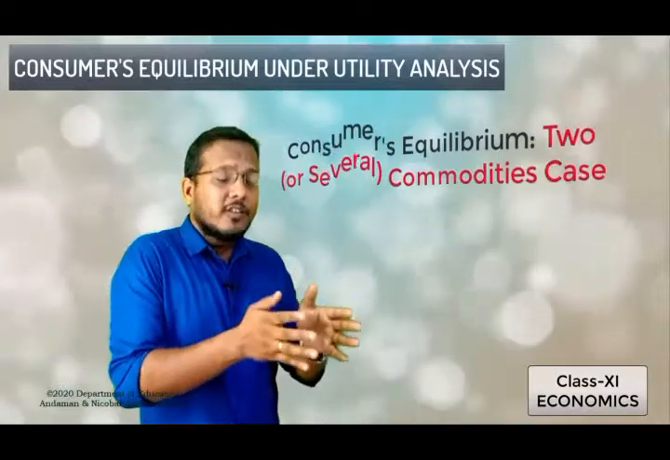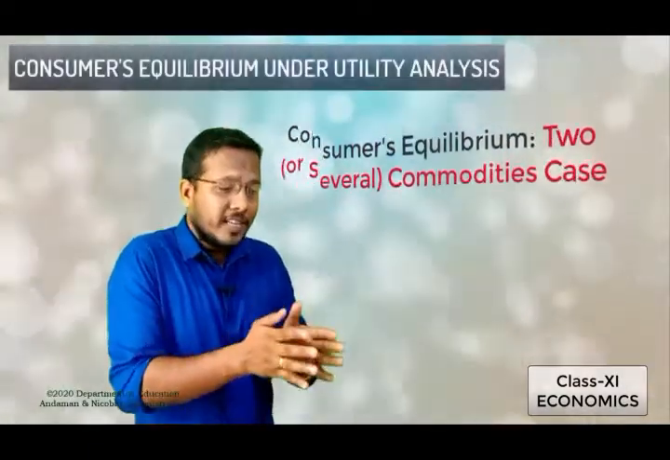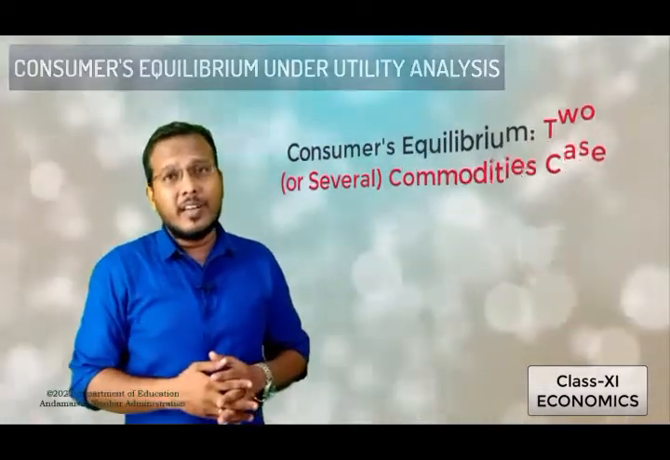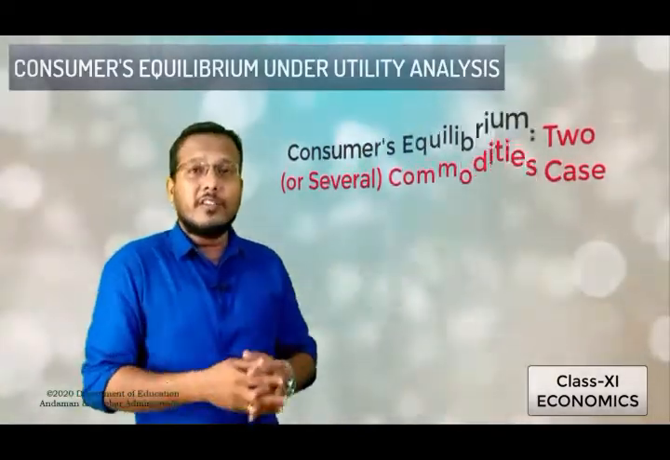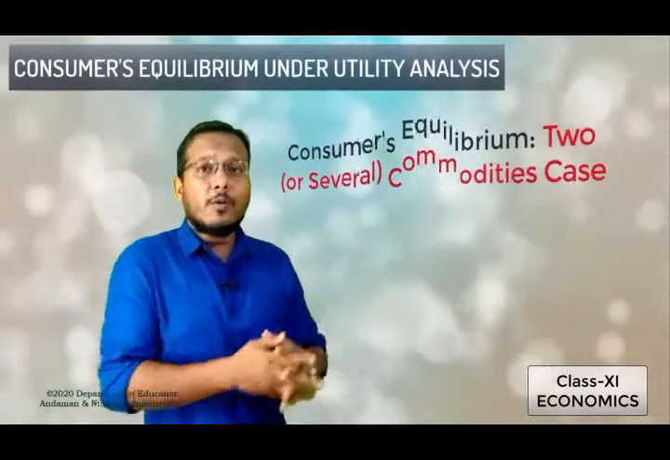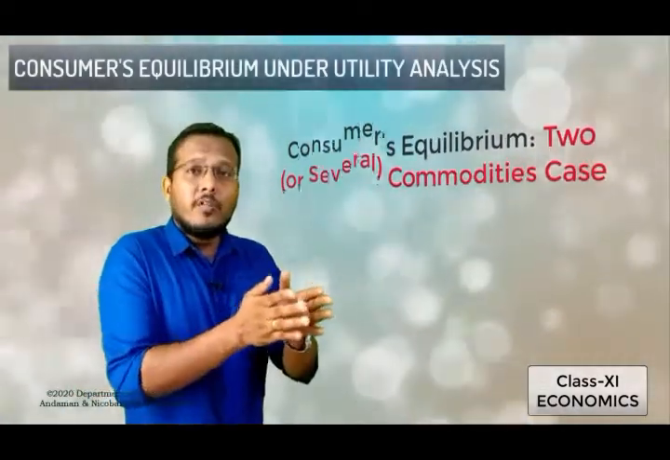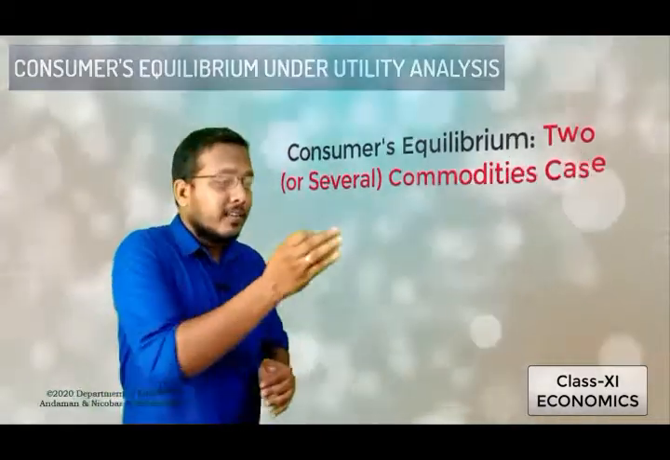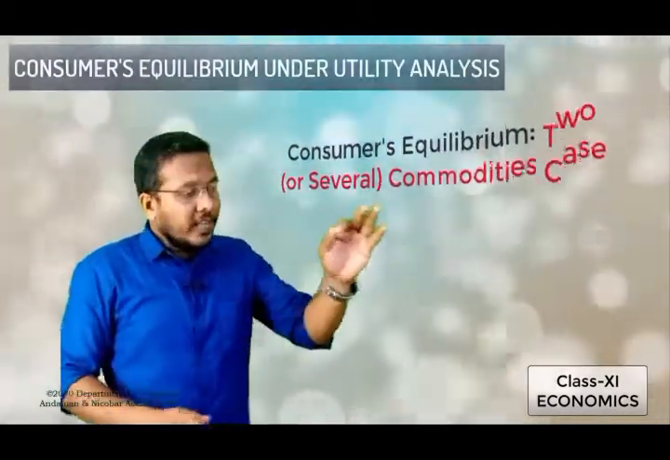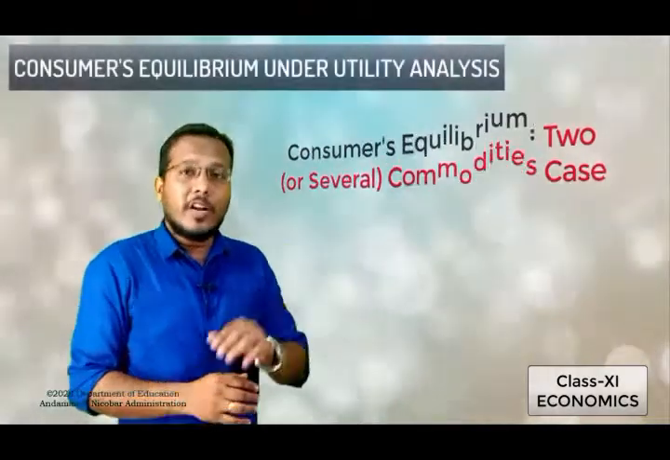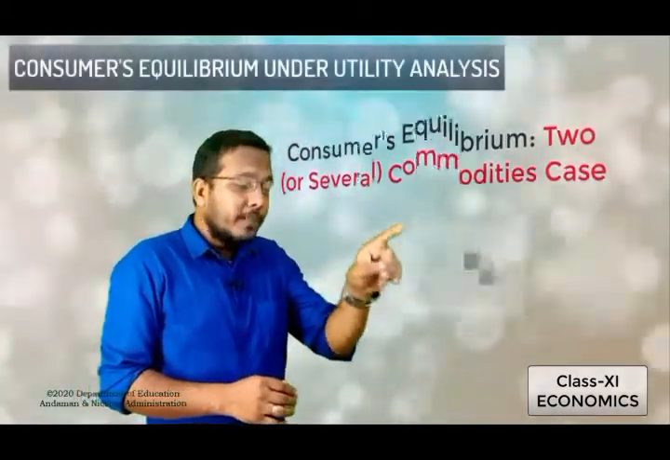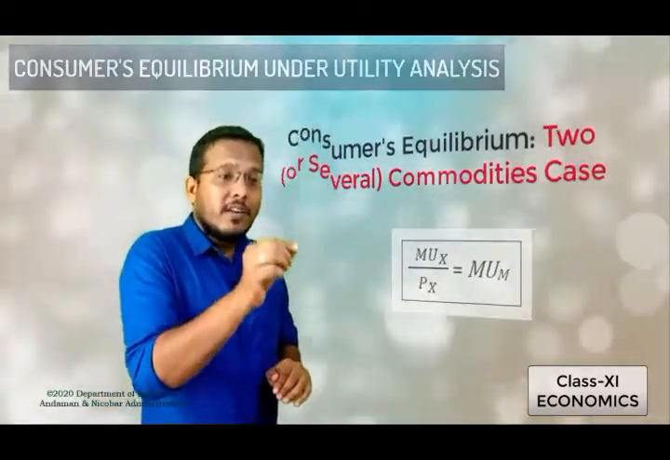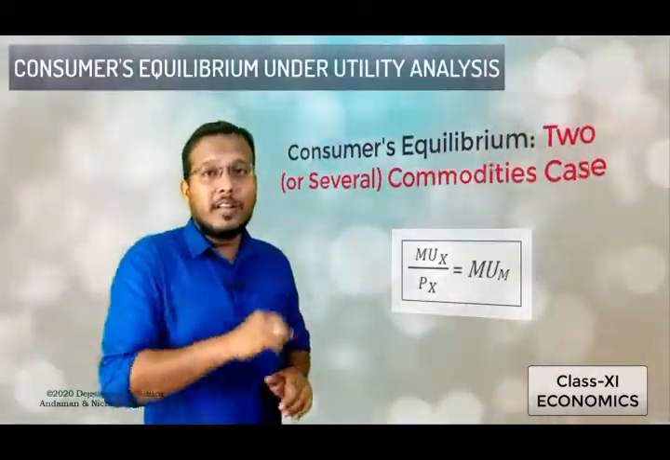When the consumer is spending his money on purchasing two or three kinds of commodity to satisfy his needs, at that time also we will have the same condition which we have seen in the one commodity case. Here the consumer, along with commodity X, will try to consume one more commodity, that is commodity Y. So what is the equilibrium stage we have seen in the one commodity case? That is MU of X by PX will be equal to MU of M, that is the worth of money which he spends on the commodity.